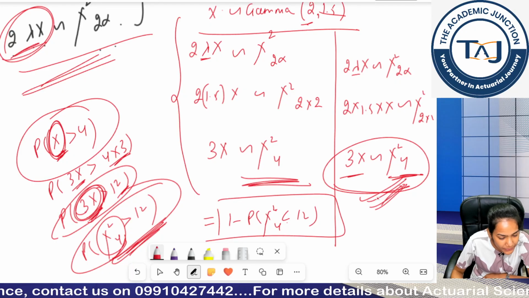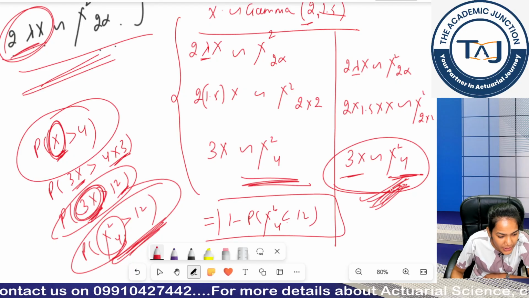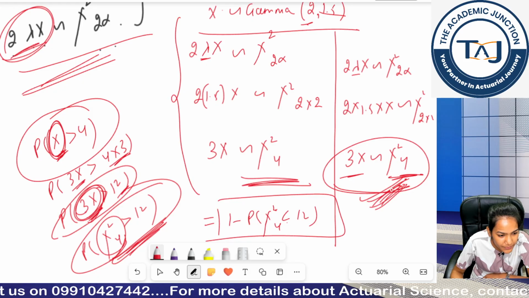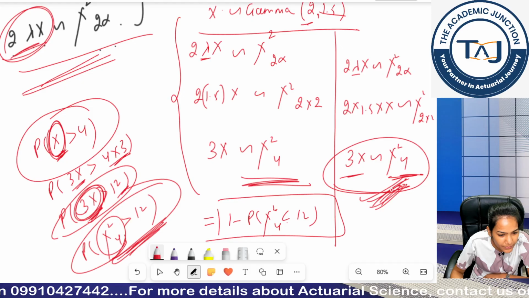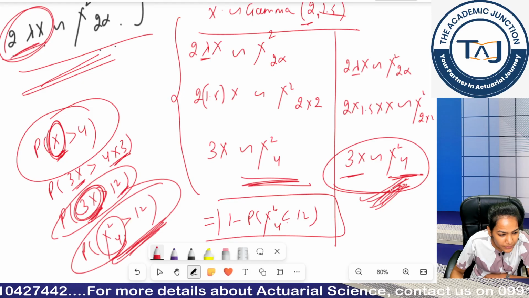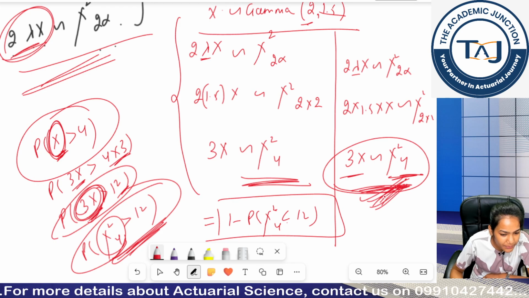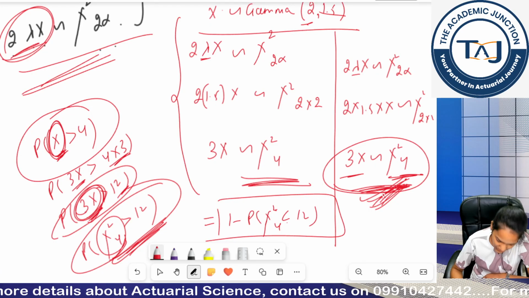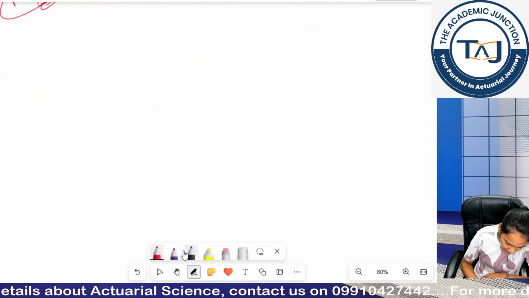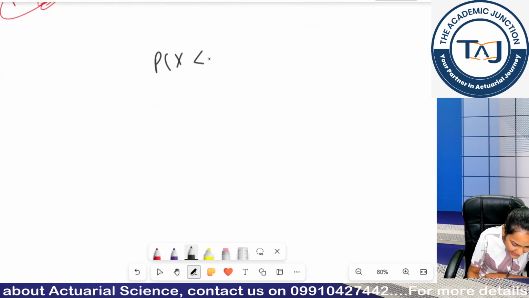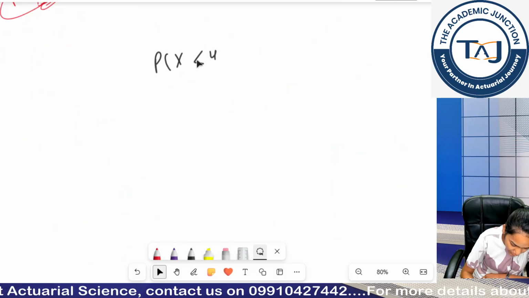Understood till here? You understand this point? Is this clear? Okay. Now look, the question was to calculate x is greater than 4.